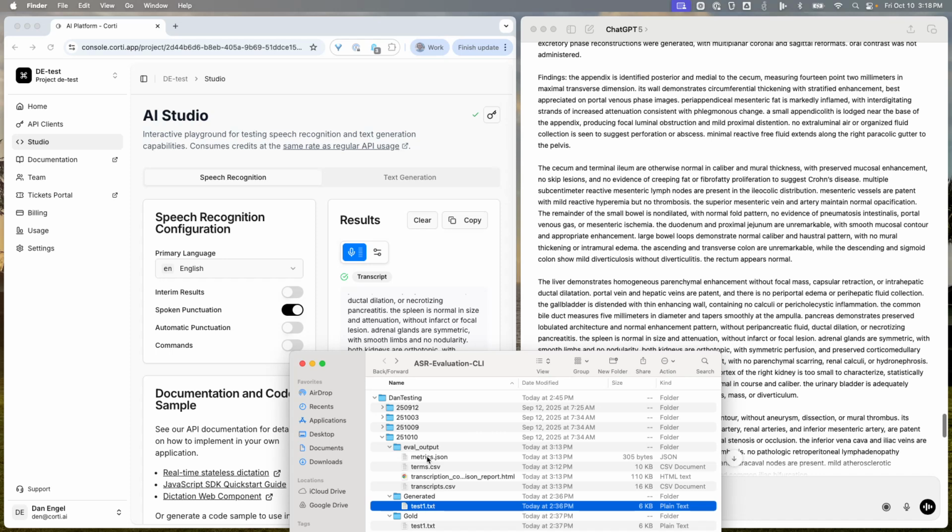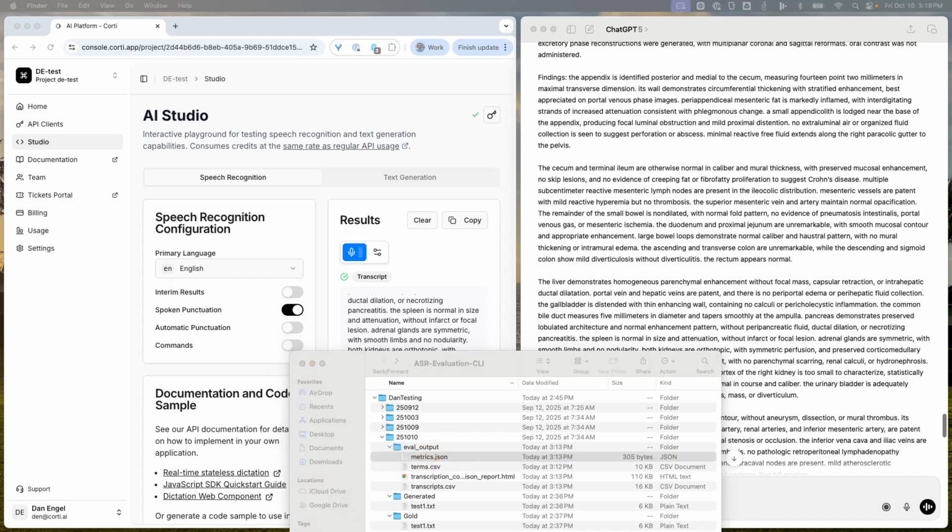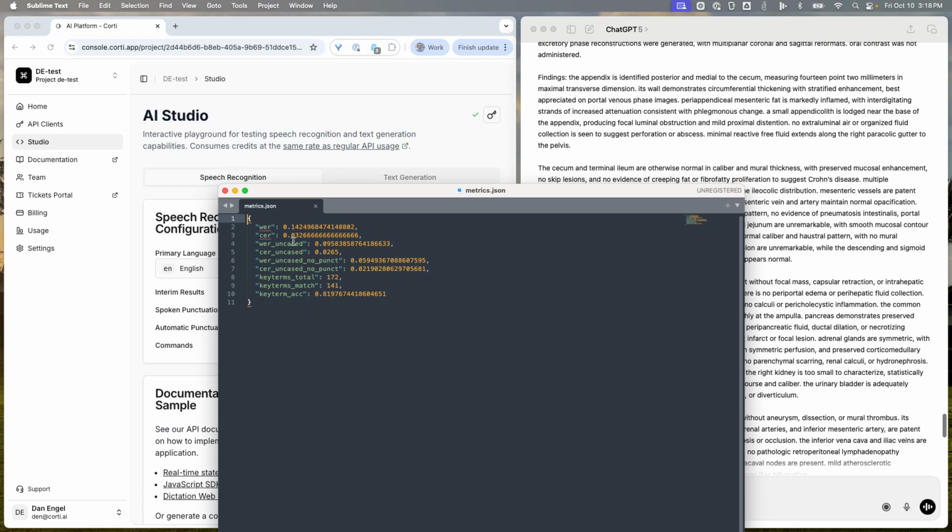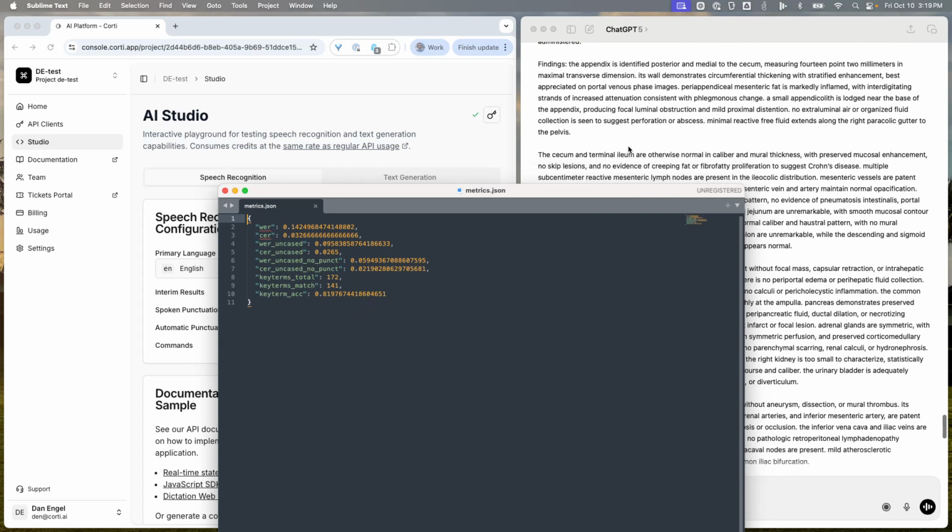And so what we have then are metrics that were calculated. First, it's going to measure word error rate and character error rate, normalized without punctuation and spacing, and then it's going to look at the medical terms. Our system will evaluate the gold text to identify all the medical terms and how many of them match in the generated text, and then tell me the accuracy of those key terms. In my gold note, it identified, which is what you see on the right in the ChatGPT window, 172 different medical terms, key terms. We can look at those, and 141 of them were correct in my output, for a key term accuracy of 82%. And my word error rate overall was 6%.